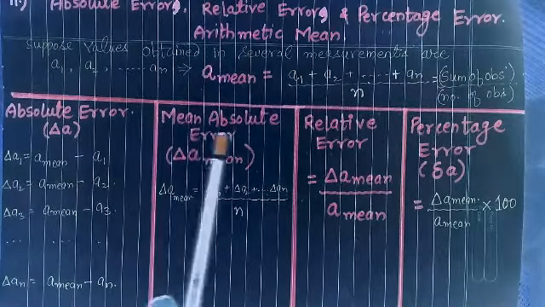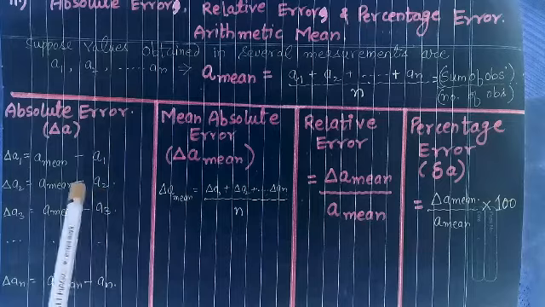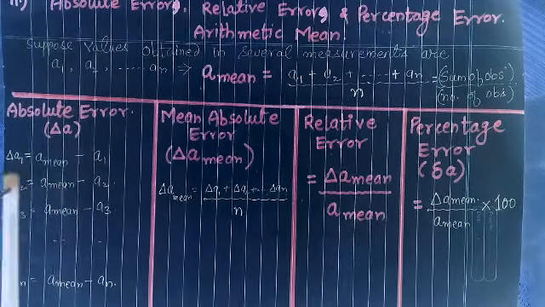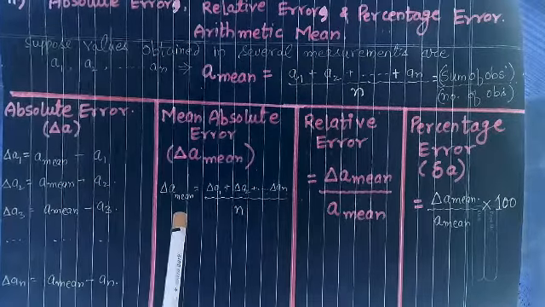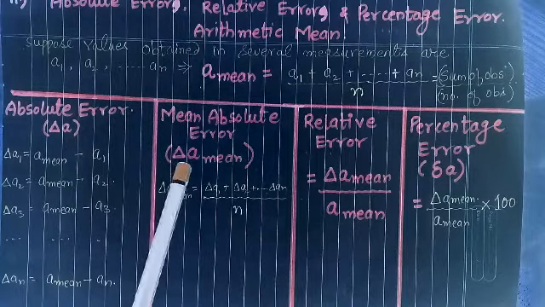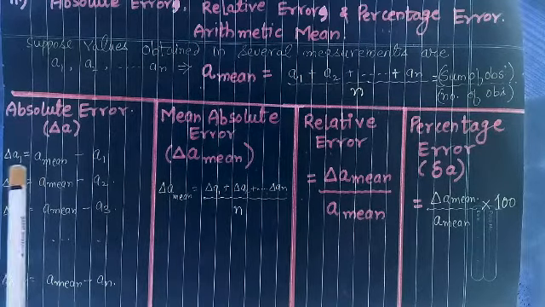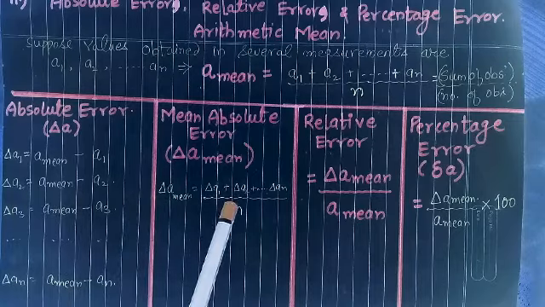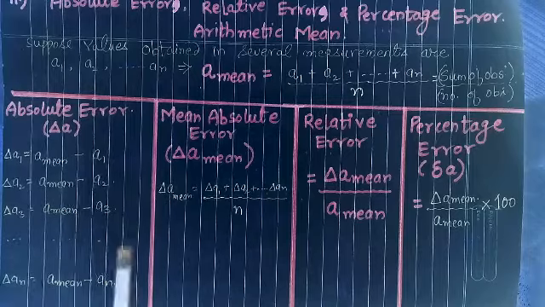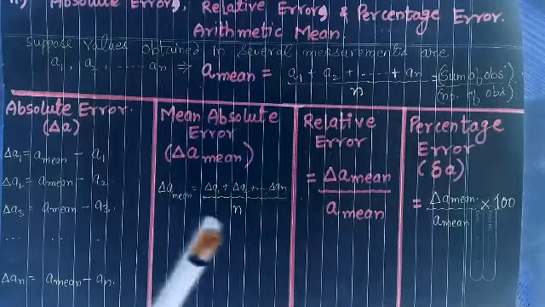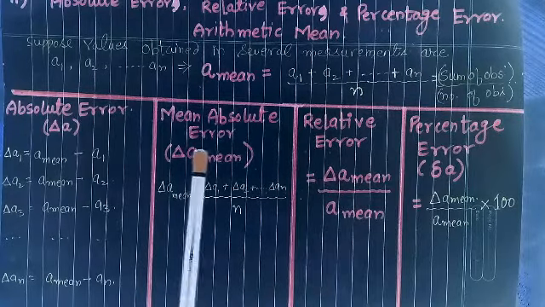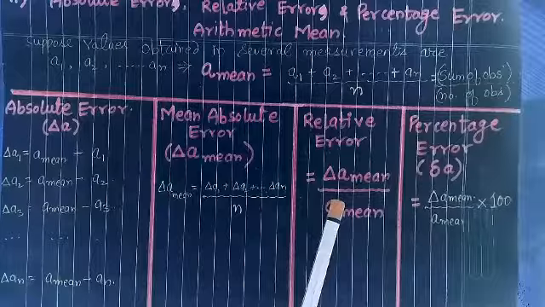Now come to mean absolute error. Over here we have calculated different absolute errors, delta A1, delta A2. Now we will take the mean of all these. That means delta A mean, which is called mean absolute error, is equal to delta A1 plus delta A2 plus up to delta An divided by n, the number of observations. Now relative error is equal to mean absolute error, delta A mean, divided by A mean.